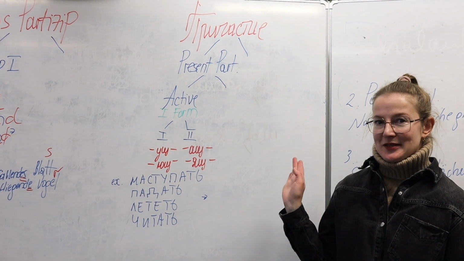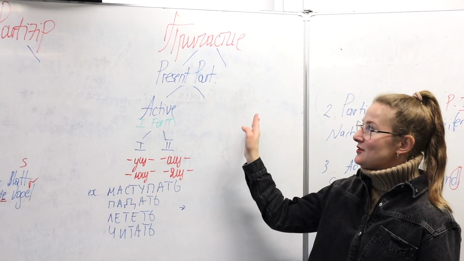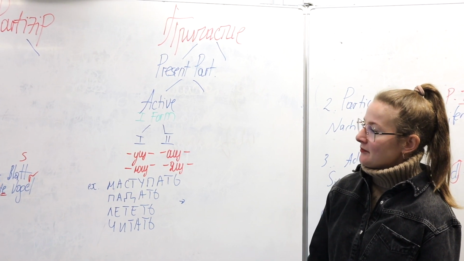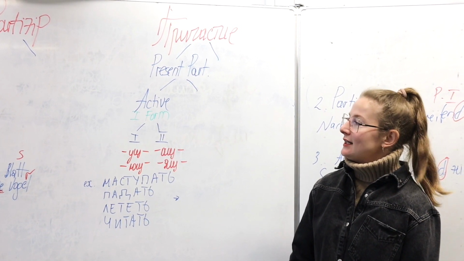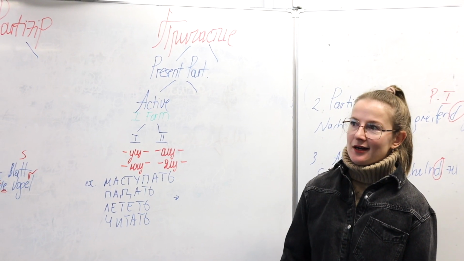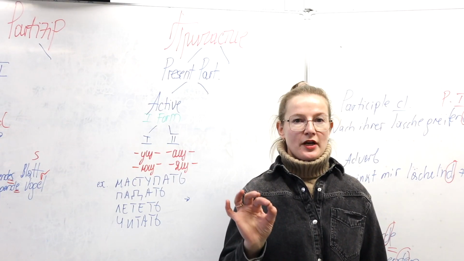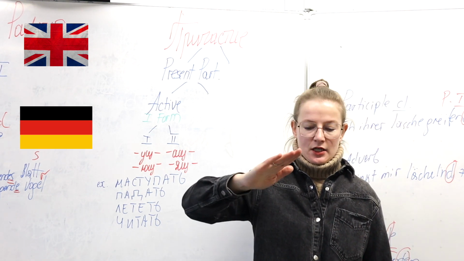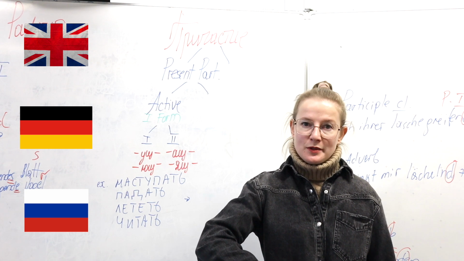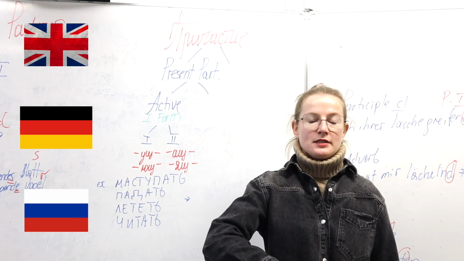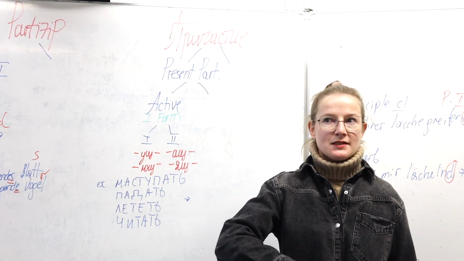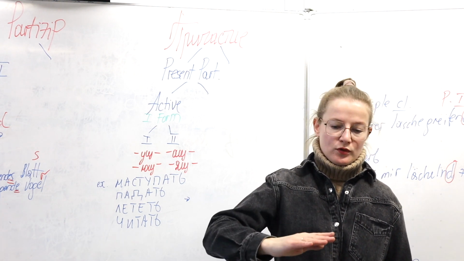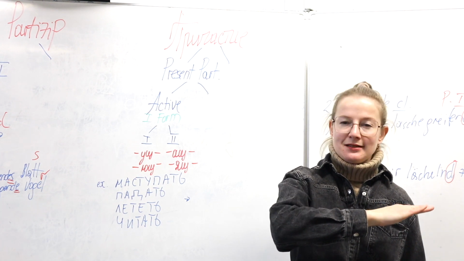Okay guys, we are done with the German part. Now let's turn to the Russian part. Причастие, and I've saved it for the end of today's video for a reason. If I were to rate English, German and Russian morphologically speaking, then I'd say that English is a strongly analytic language which has lost almost all of its inflectional morphemes. I mean, how many has it got? 8 or 9, right? Then it's followed by German, which is a synthetic language.